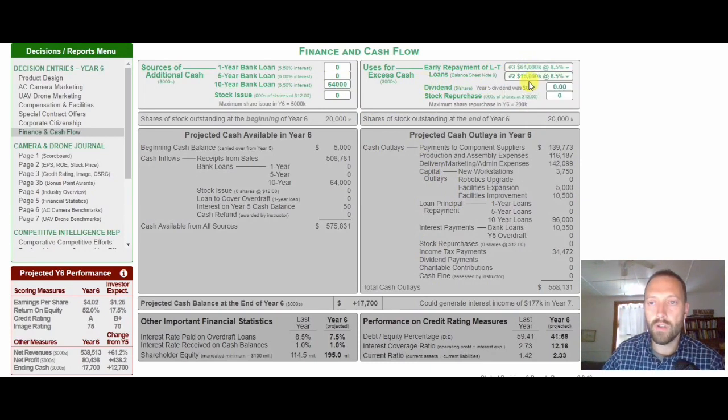It's a $16 million loan at 8.5%, and I want to get another loan out of 16 million at 6.5. Well, I simply add that to this number. So I add 16 million to the 64, that's 80 million, and I'm back to the same cash balance that I had. But I've traded these 2 loans, $80 million in loans at 8.5 for $80 million in loans at 6.5% interest. That's what's called refinancing.